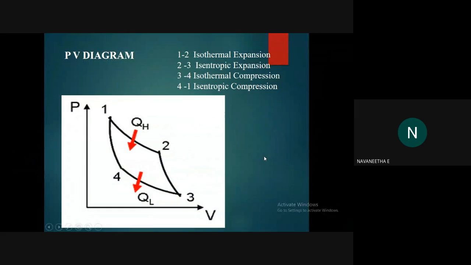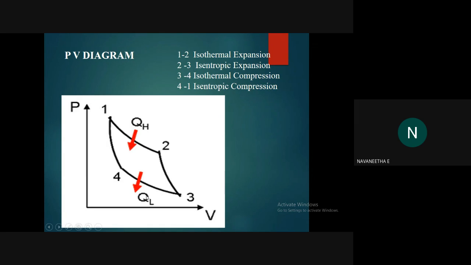Draw the PV diagram. It is very important. In the first to second point, heat will transfer into the system. That's why the arrow mark is inside. And in the 4 to 3 process, that is the 3 to 4 process, it is isothermal compression. That is, we are placing a low temperature reservoir. So in that case, the heat will transfer from the system to the surroundings. So that's why the arrow mark is like this.